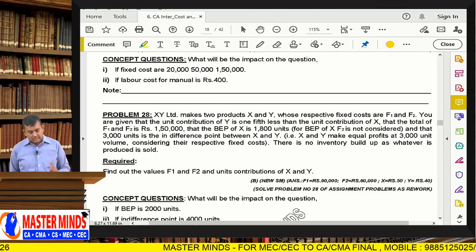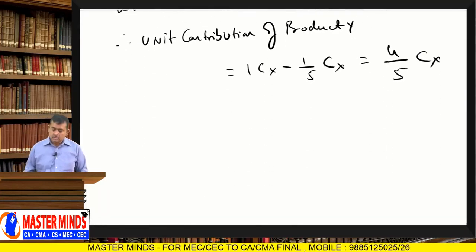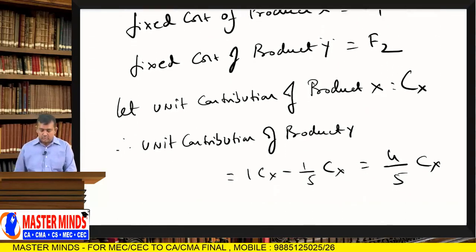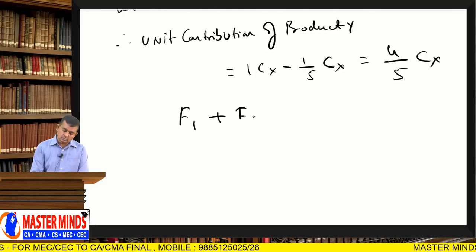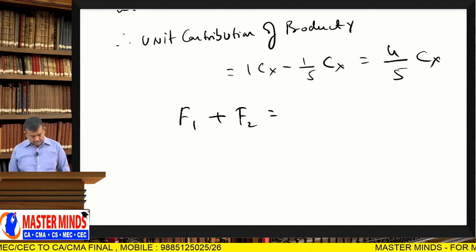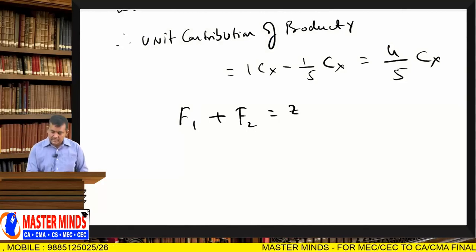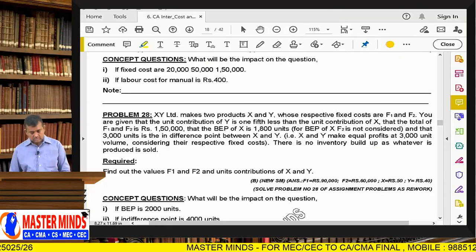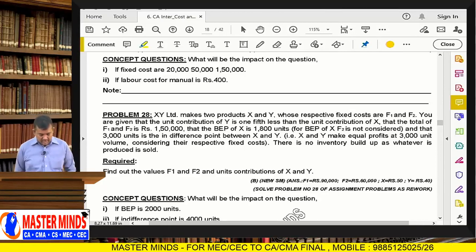Next, the total of F1 and F2 is 1,50,000. So, total fixed cost: F1 plus F2 is equal to 1,50,000 rupees. That is equation 1.